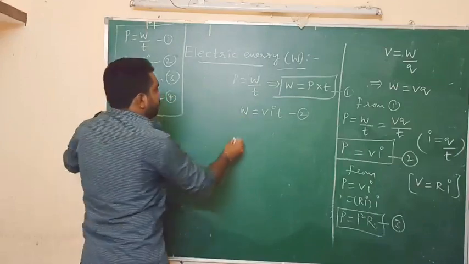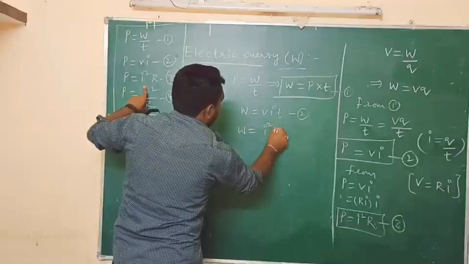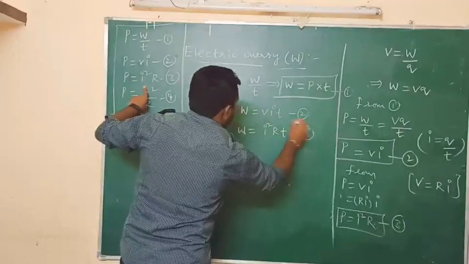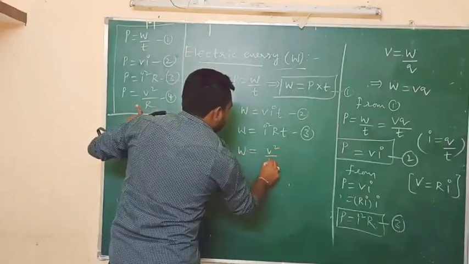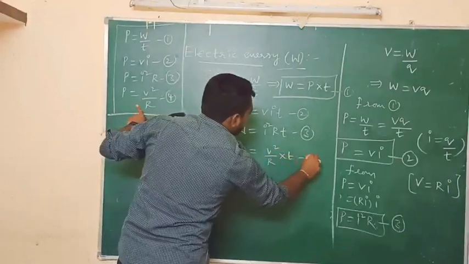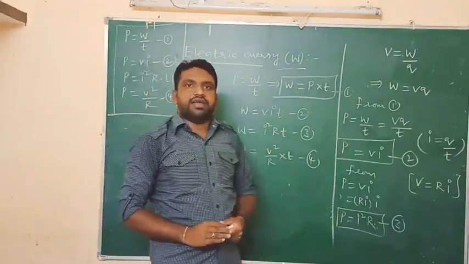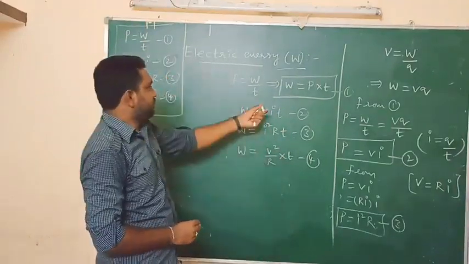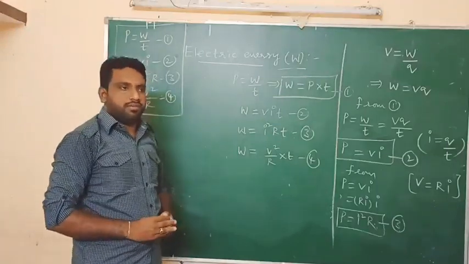That's it. So equation 3 according to that, W equal to I square R into T. This is equation 3. Similarly, we can write W equal to V square by R into T. These are the four equations to find the electric energy. So these four equations are most important to solve the problems.